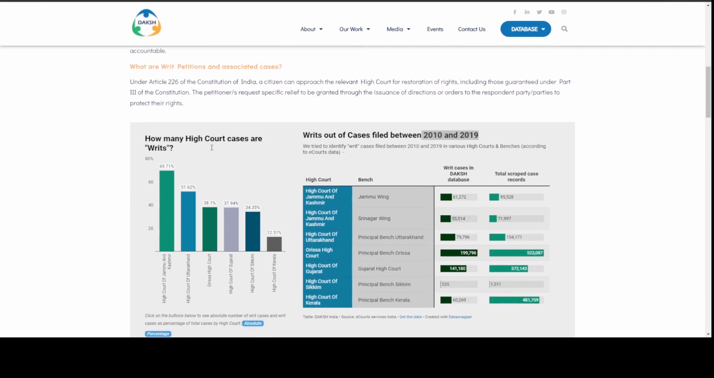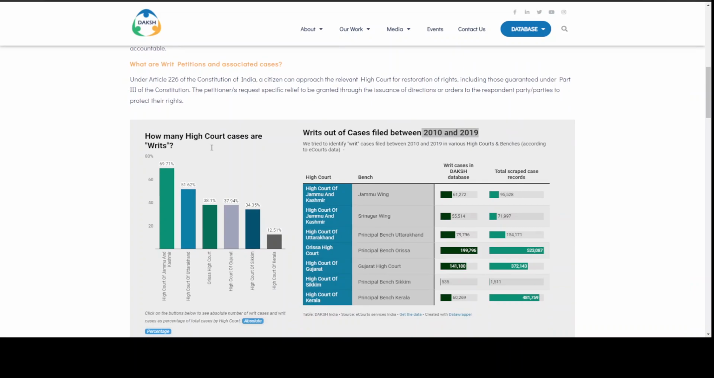In terms of how we actually selected writ petitions and associated cases to be the first iteration of the DAKSH High Court data portal, we realized that writs actually make up a large proportion of high court cases across this decade in many of the high courts we were looking at. So this percentage is from this 10-year period, both years inclusive.